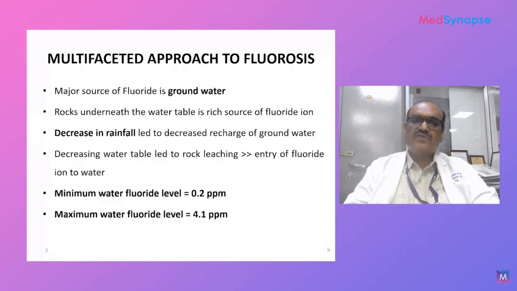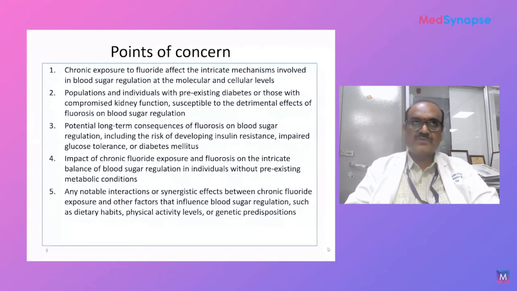The minimum water fluoride level is supposed to be 0.2 ppm, for which initially toothpaste and other things were supplemented with fluoride. Now the fluoride level in the local water has crossed more than 4.1 ppm, despite many efforts pertaining to fluoride filtration and other measures.